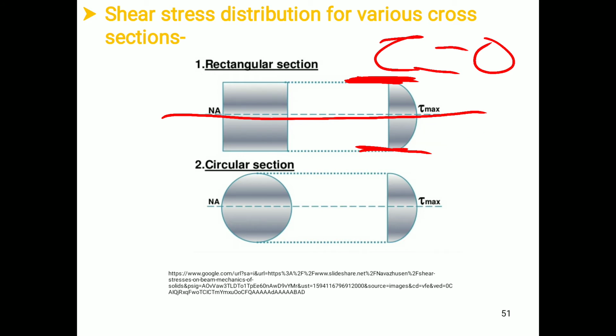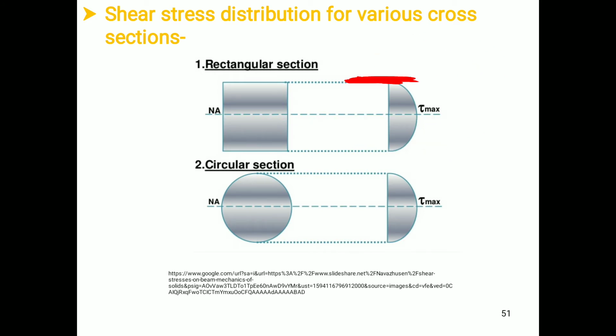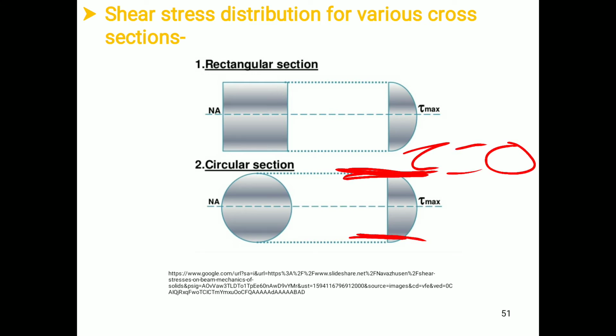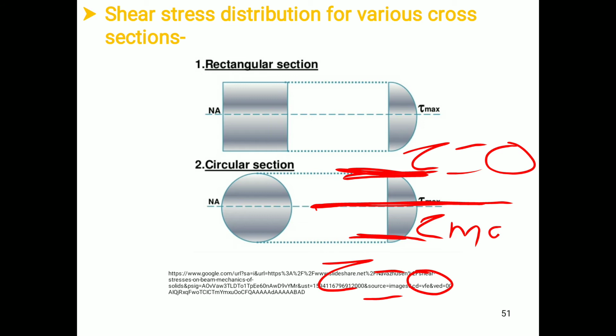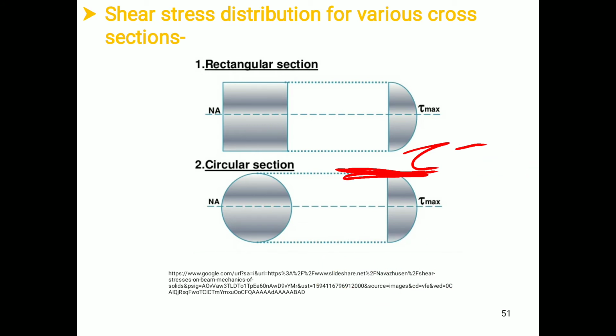Now we have a circular cross section. For a circular cross section also, the shear stress varies parabolically and it is a function of distance y from the neutral axis. Again, at the extreme fiber, the shear stress is equal to 0, and at the neutral axis the shear stress will be maximum, because at the neutral axis y is equal to 0, and on putting y equal to 0 in the particular equation, the shear stress will be maximum.